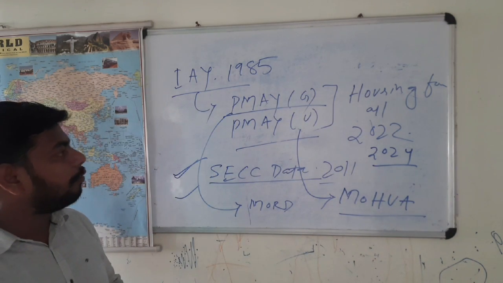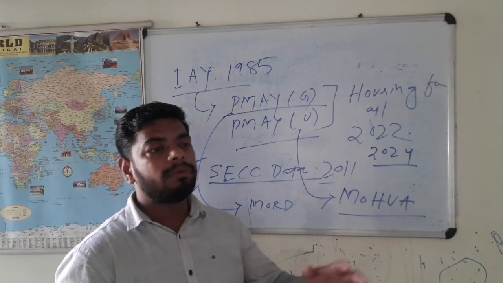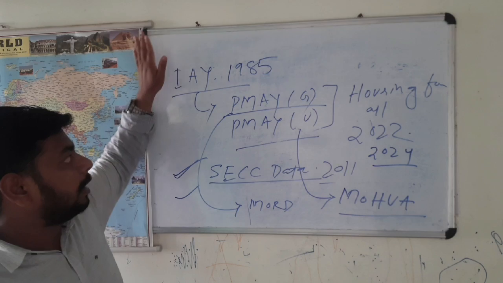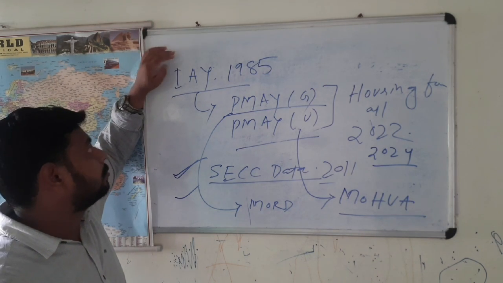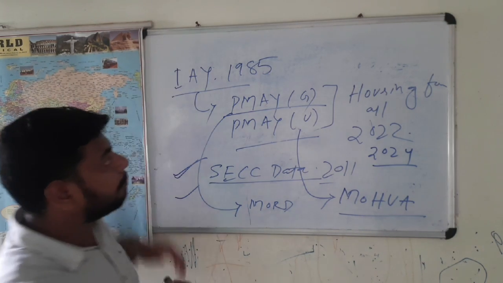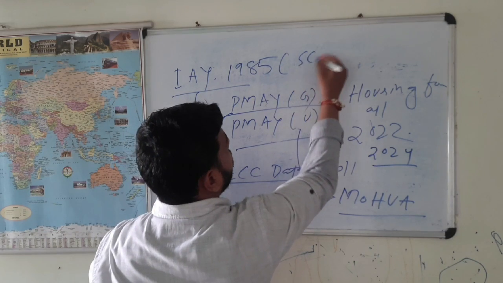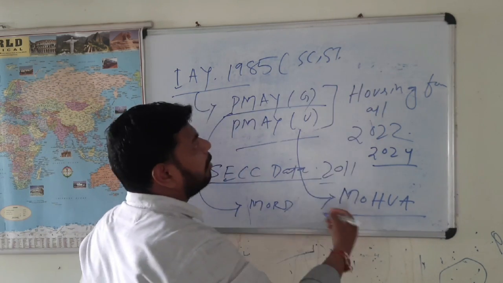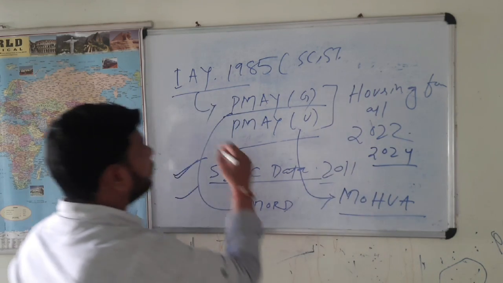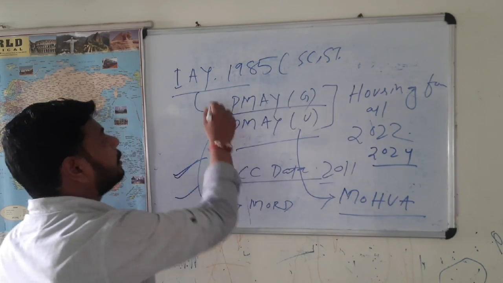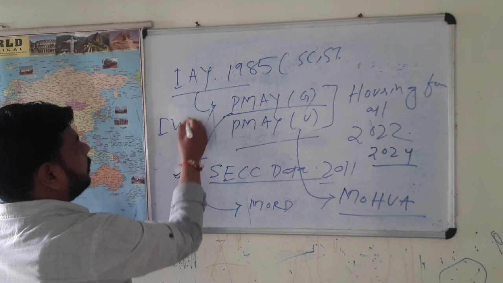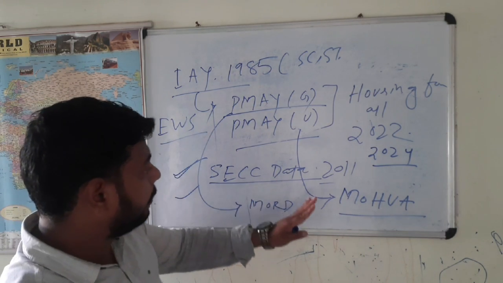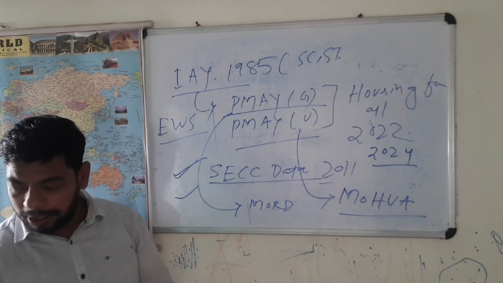Clear? So far what we understood: in order to counter poverty, houses are provided to all. In fact, earlier the scheme was Indira Awas Yojana, where priority was mainly given to SC, ST and minority people, right? But at present, along with all these, the economically weaker sections are also provided. Alright? So clear? Written next.